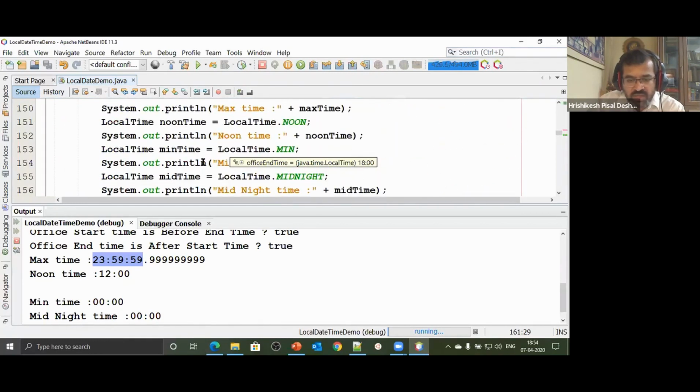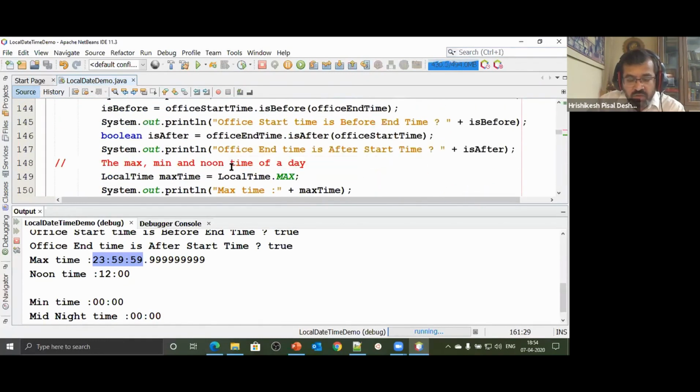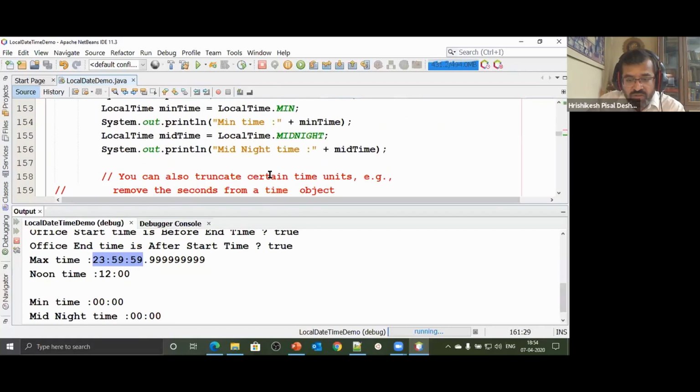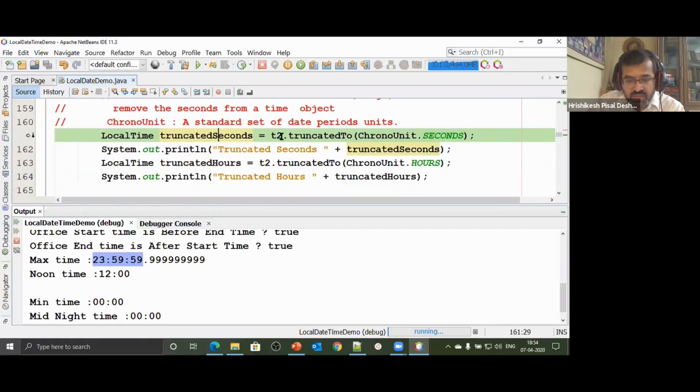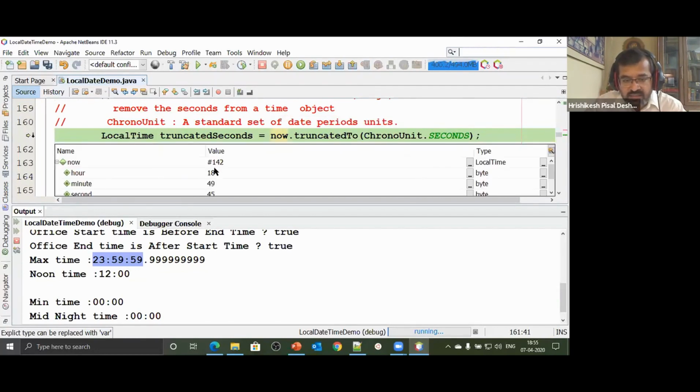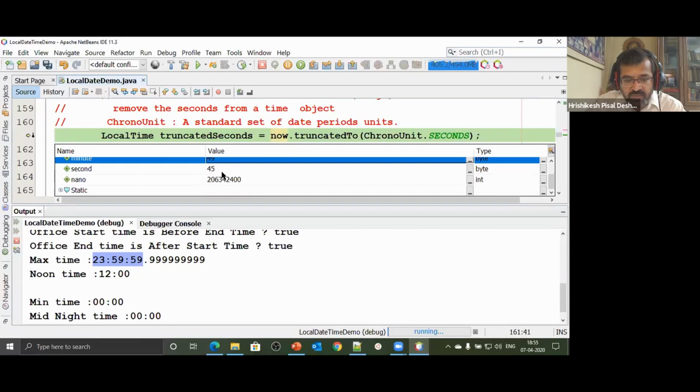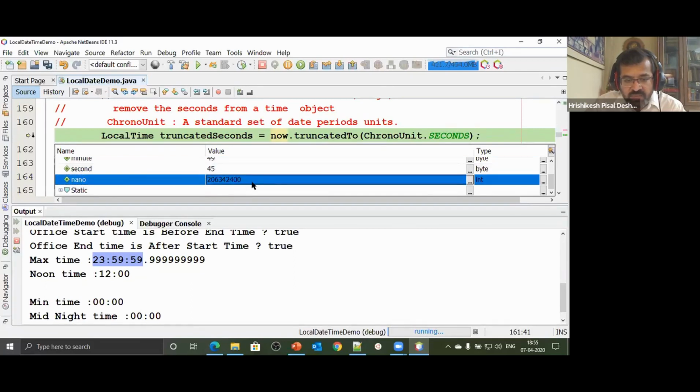Now we had that object called now. So let me take that object now, because that has nanosecond component part also inside it. So that will make sense for us. So instead of this, I say now. And if you look at this now, that has nanosecond component inside it. Can you see that? It says 18 hours, 49 minutes, 45 seconds, and these many nanoseconds.